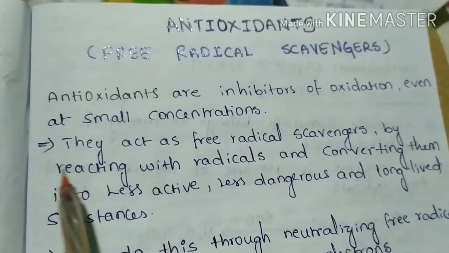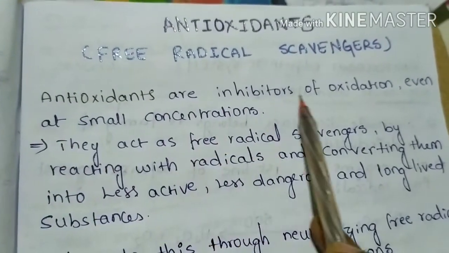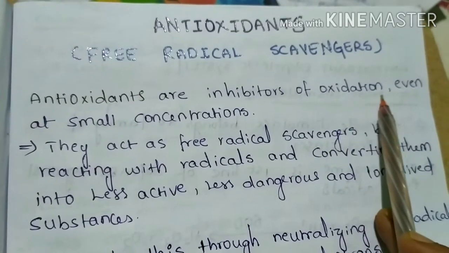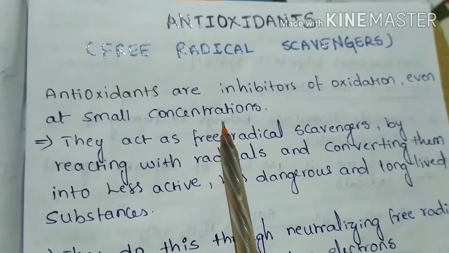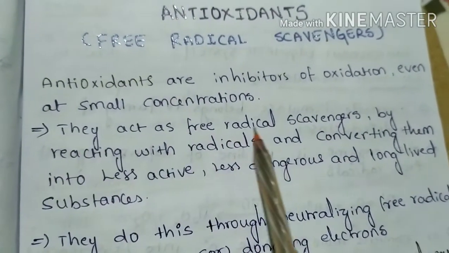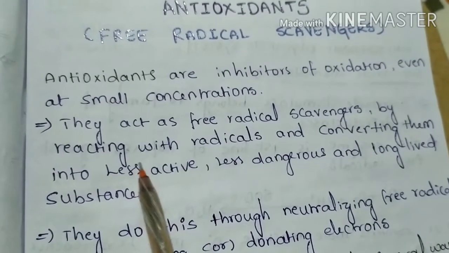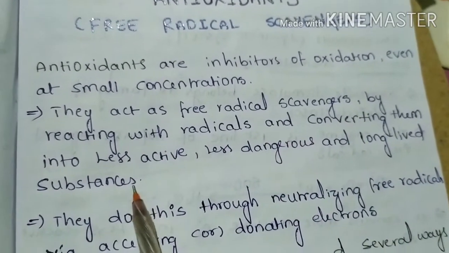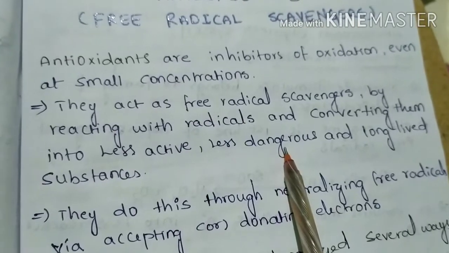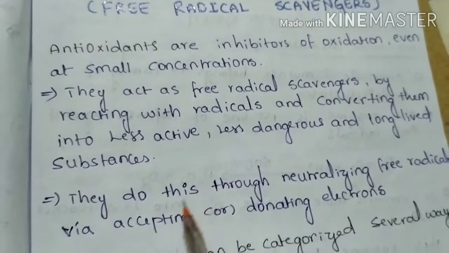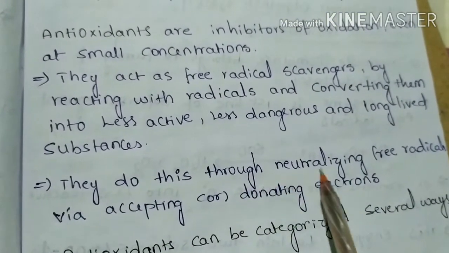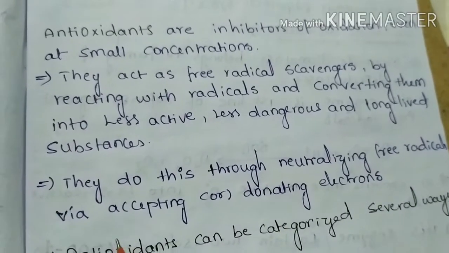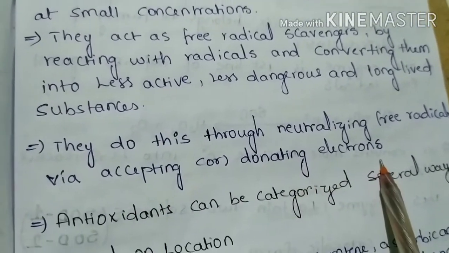Please watch. Antioxidants are inhibitors of oxidation even at small concentrations. They act as free radical scavengers by reacting with radicals and converting them into less active, less dangerous and long-lived substances. They do this by neutralizing free radicals via accepting or donating electrons.